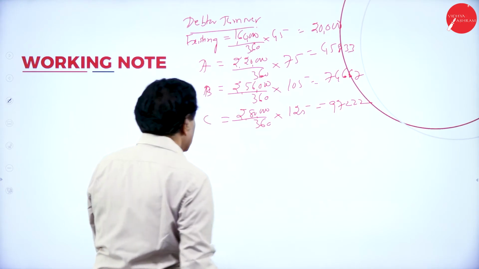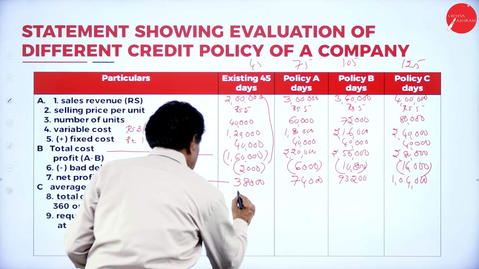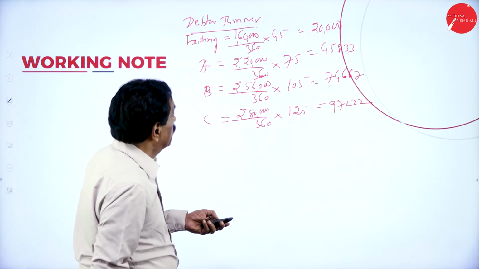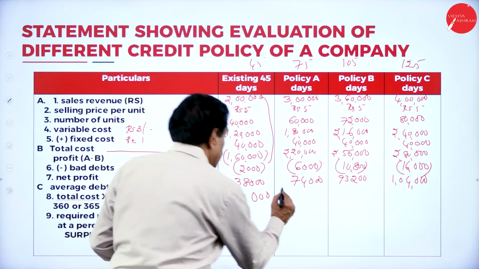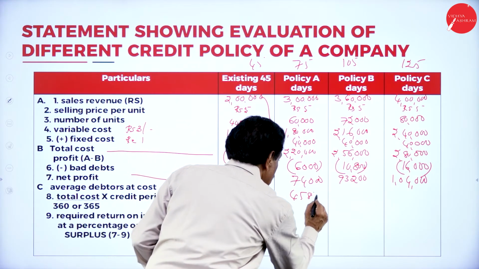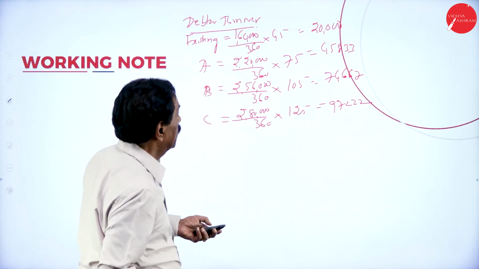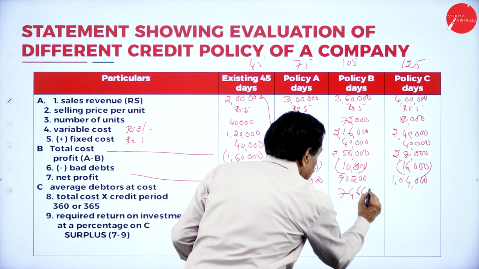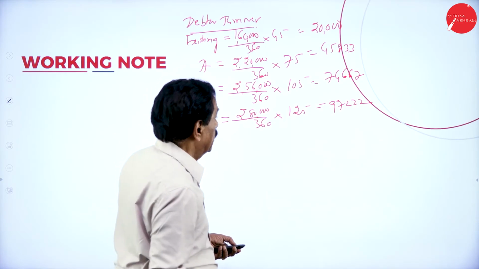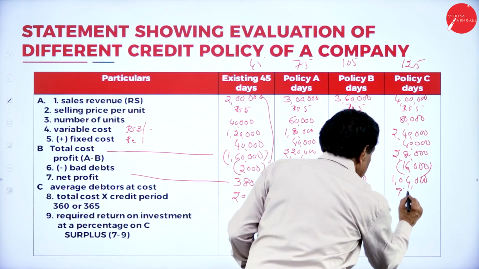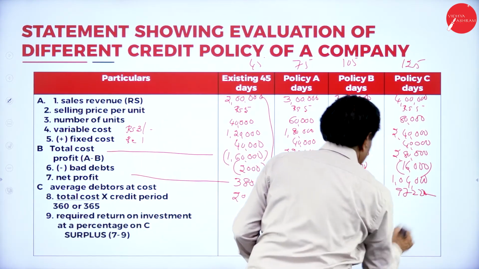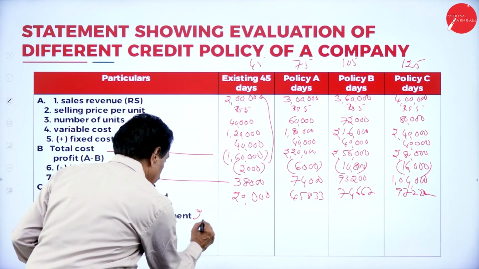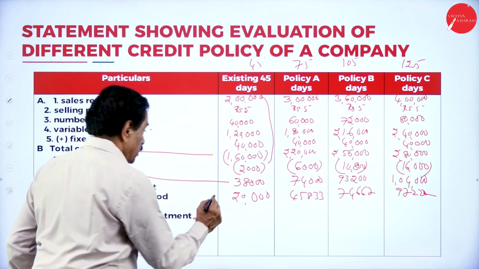We'll go with the required return 20,000. Second one 45,833, 74,667, 97,222. On that required return, this is 20%, this is 4,000.